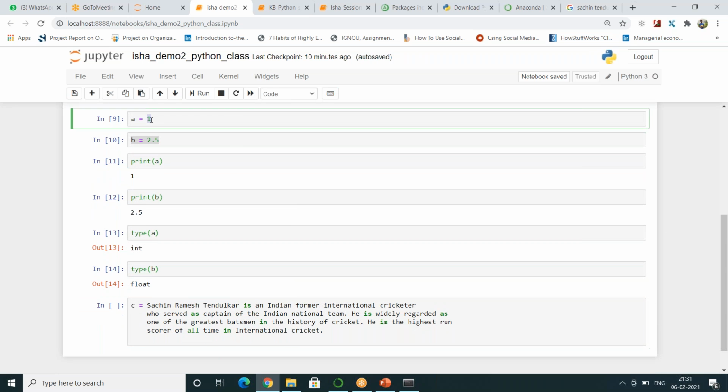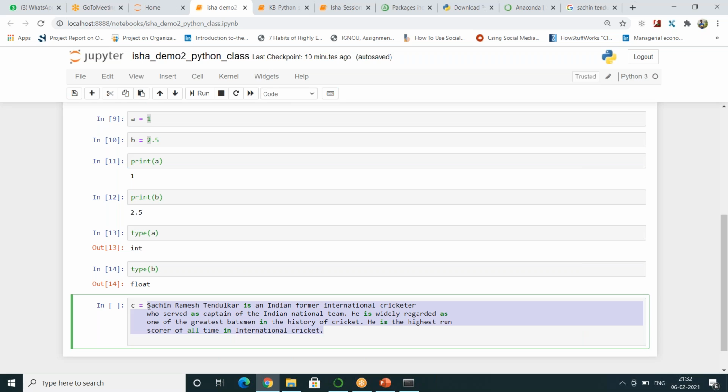we know when you are writing a variable with a numeric expression, you should write it as 1, you should write it as 2.5. But you want to define some string. When you are having some characters, then you have to define it as a string. How do you define a string in Python? It's very simple again. Whatever your content is, you should put within double quotes or single quotes.